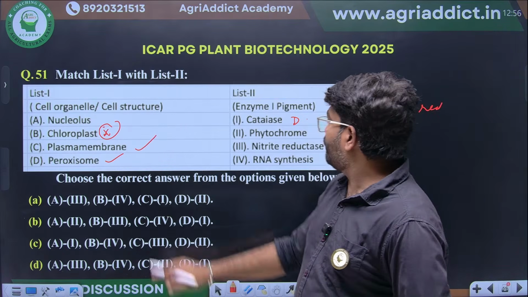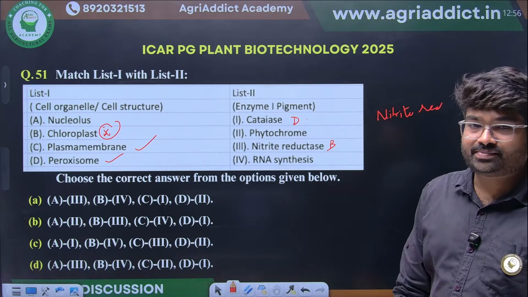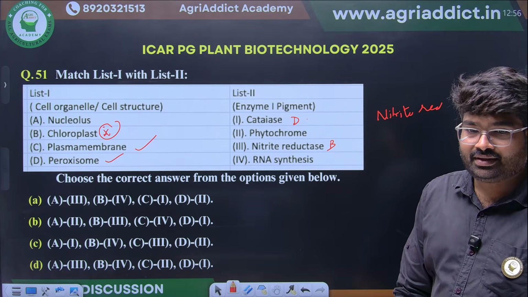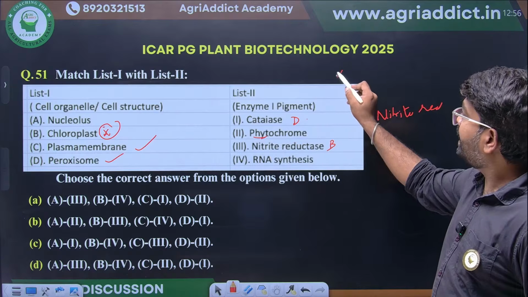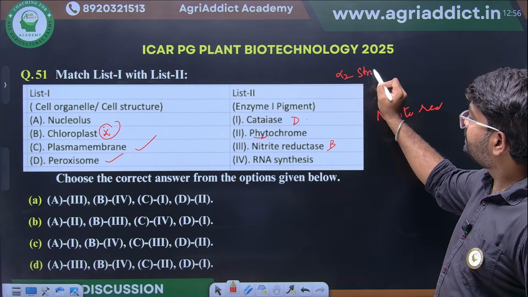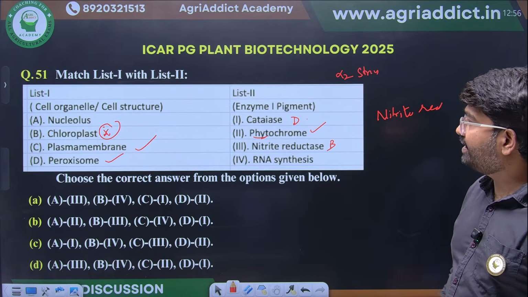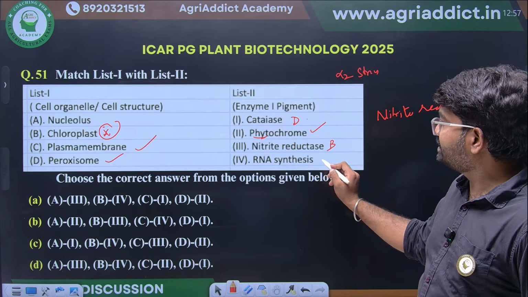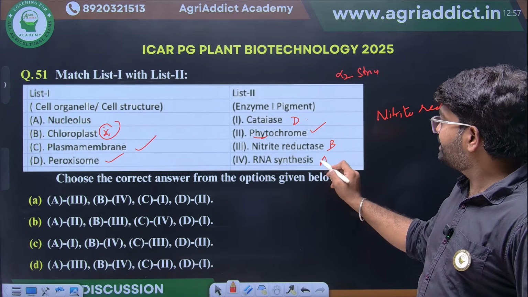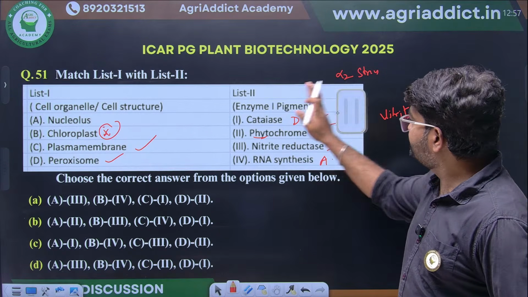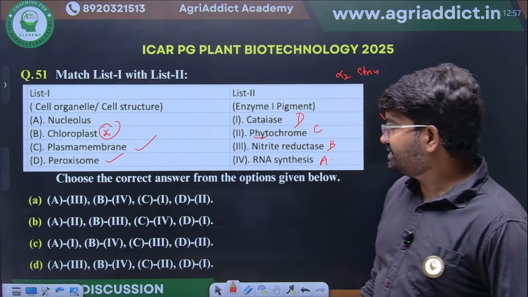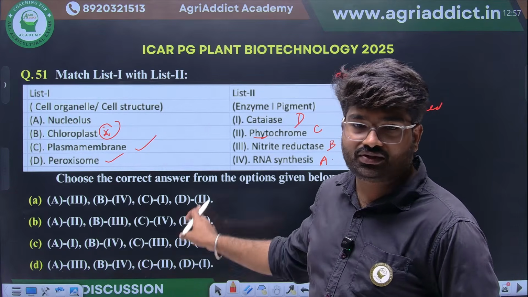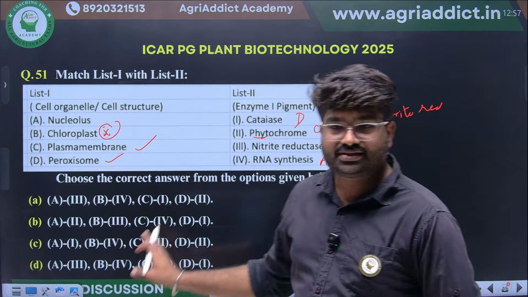Plasma membrane, what will it do? It will have membrane bound receptors, and phytochrome will be there only. Nucleolus, ribosomal RNA synthesis will happen here. This is clear. DCBA will be the right option. You just see this one. This is the right option.